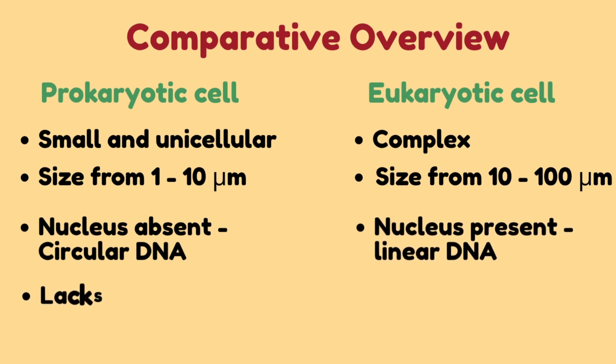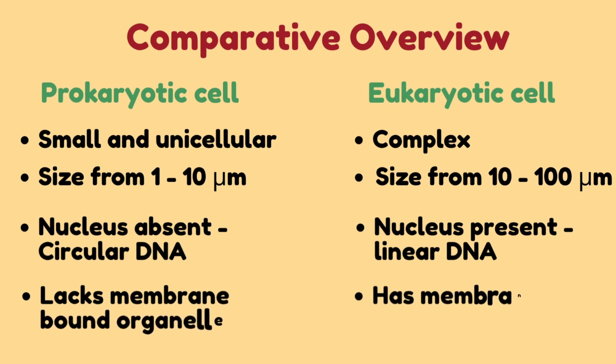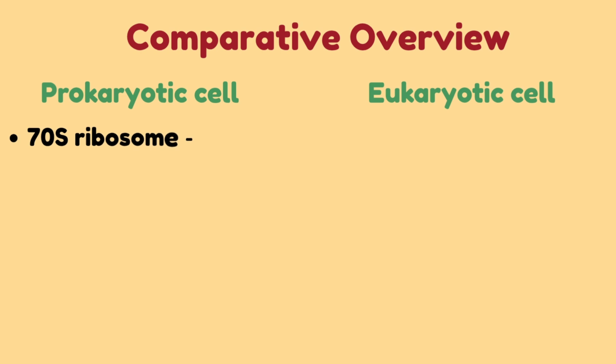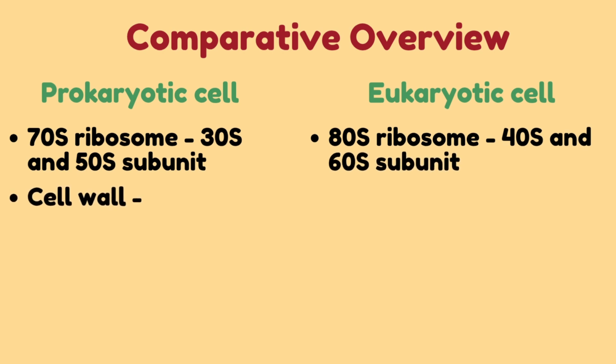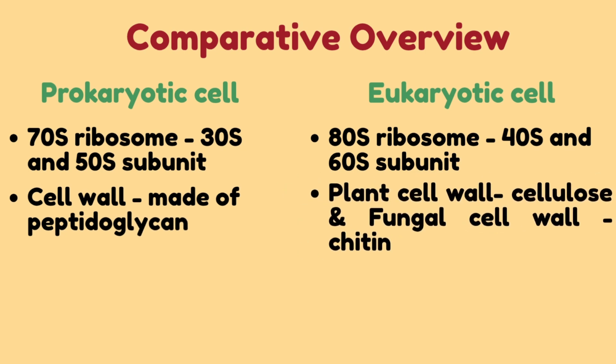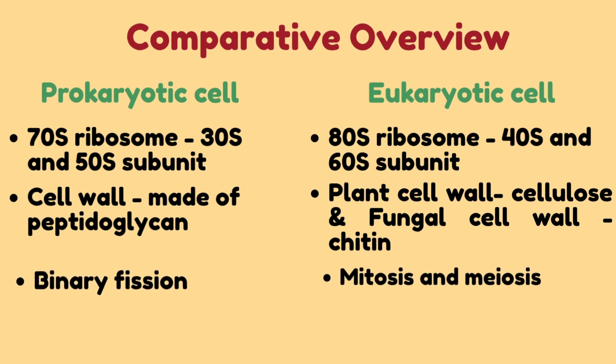Prokaryotic cells lack membrane-bound organelles while eukaryotic cells have membrane-bound organelles. Prokaryotic cells have 70S ribosomes made up of 30S and 50S subunits, while eukaryotes have 80S ribosomes made of 40S and 60S subunits. The cell wall of prokaryotic cells is made up of peptidoglycan. The cell wall of eukaryotic cells like plants and fungi is made up of cellulose and chitin respectively. Prokaryotic cells reproduce asexually through binary fission while eukaryotic cells reproduce asexually through mitosis or sexually through meiosis.